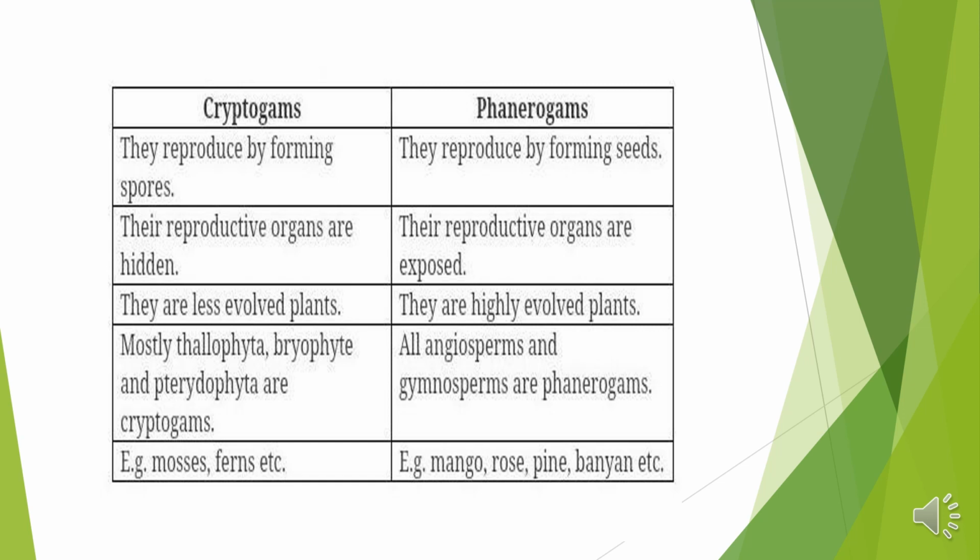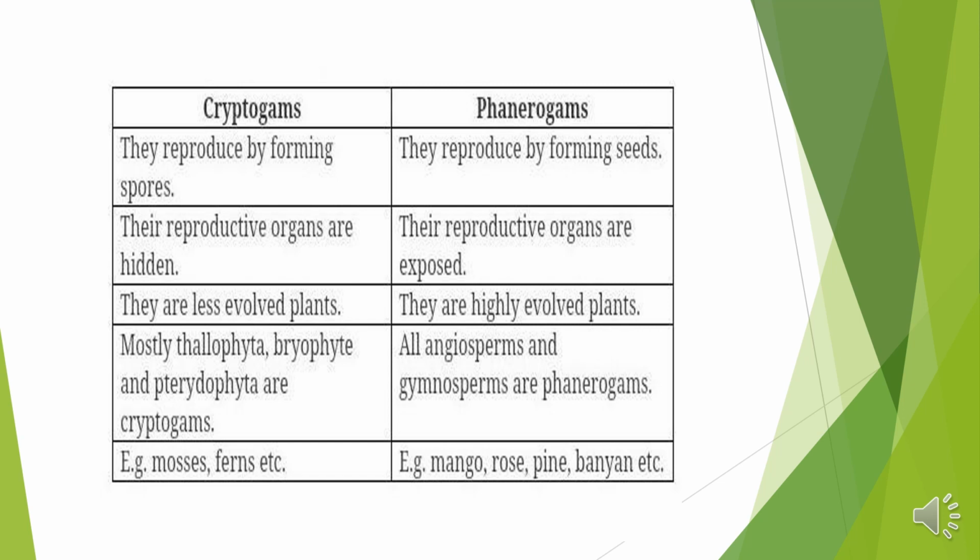Cryptogames reproduce by forming spores, that I already told, that cryptogames have spores for the reproduction, and on the other hand phanerogames have seeds. So the cryptogames bear reproductive organs which are hidden, that are not visible. Okay, and phanerogames have reproductive organs which are visible, which we can see. Okay, they are exposed. And cryptogames are less evolved.